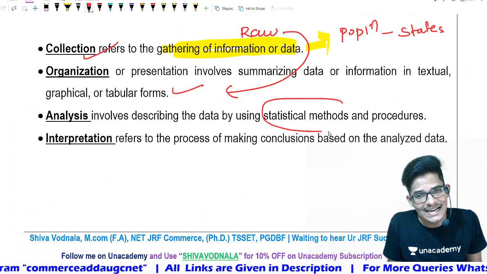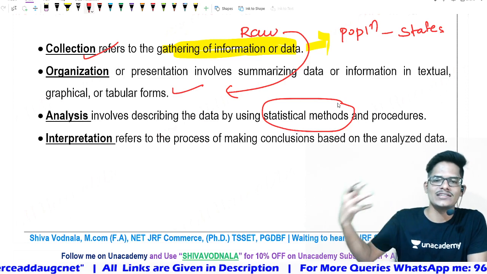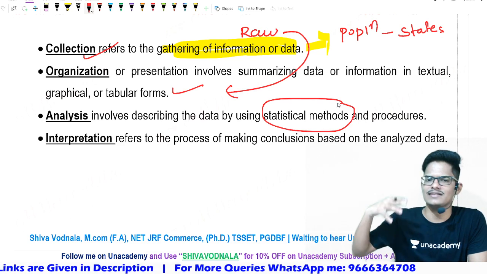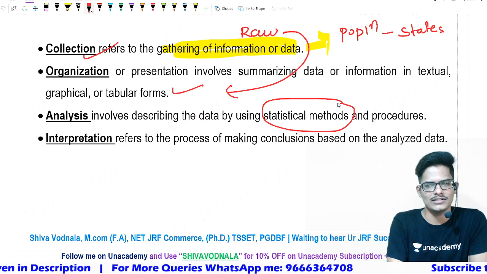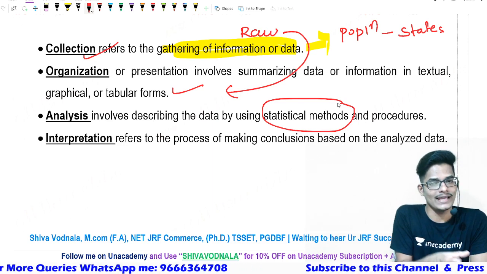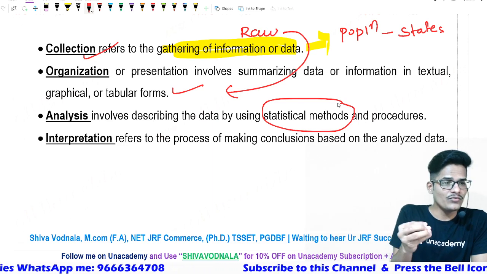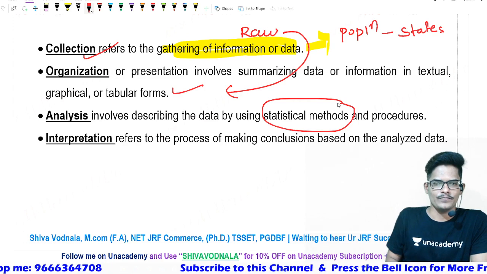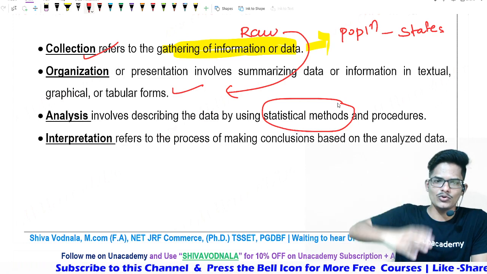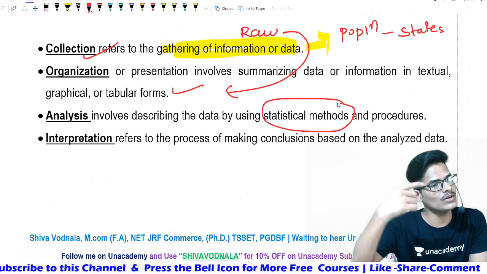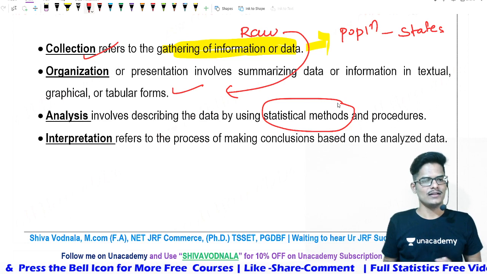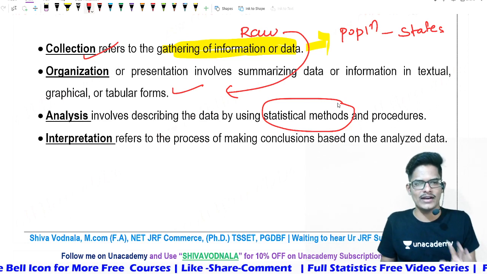By using statistical methods like ANOVA, chi-square test, hypothesis testing, t-test, z-test, f-test, various tests you will be seeing in your syllabus. Those are the statistical methods that we will perform, like correlation and regression also. We will perform them in the analysis stage, and with those methods we will analyze the organized data from the second step. After applying these methods, we will get some more purified information.